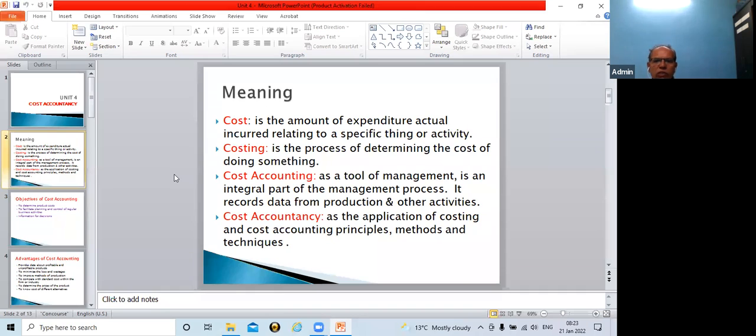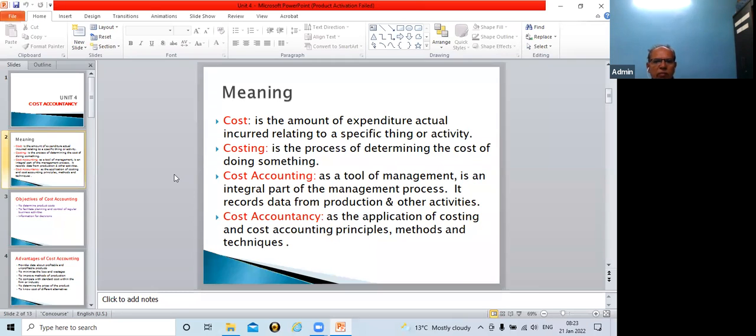But in regards to cost accounting, it is innovative and creative also. In the competition era, cost accounting plays the most important role, because this is the thing where a company can compete using the cost.